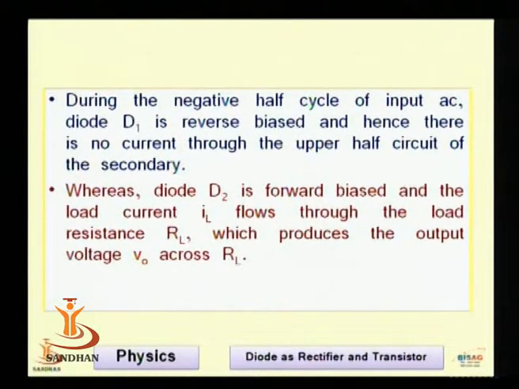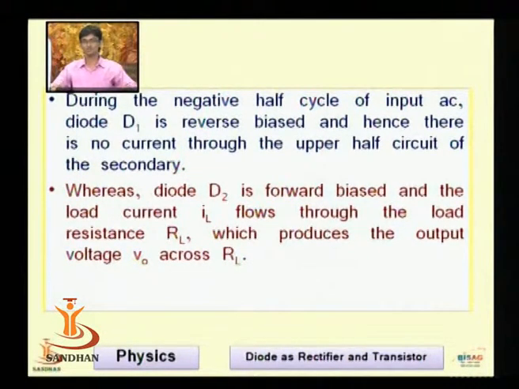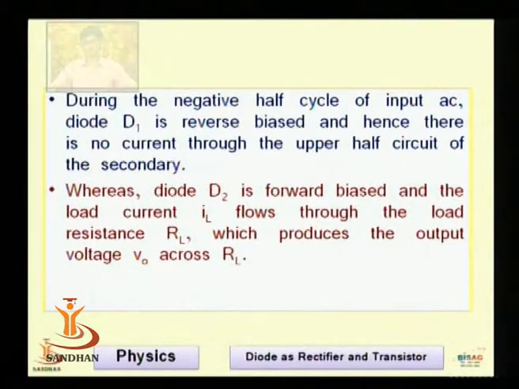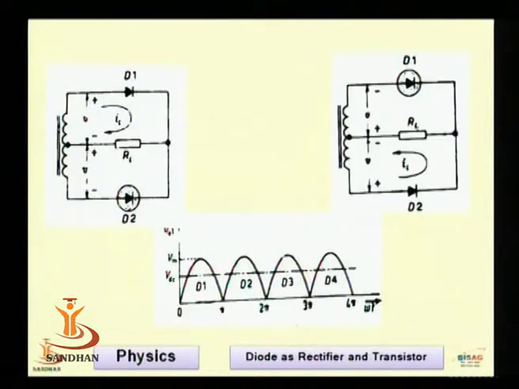So in the negative half cycle, we are getting the output due to the diode D2 and the load resistor RL. And here, as we have seen, diode D1 is reverse biased, so D1 is not going to conduct.